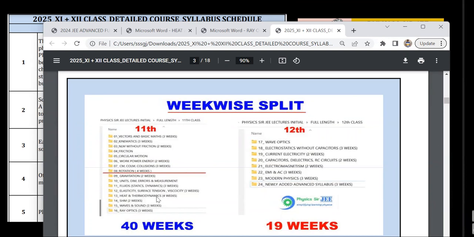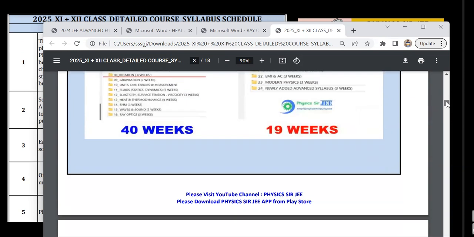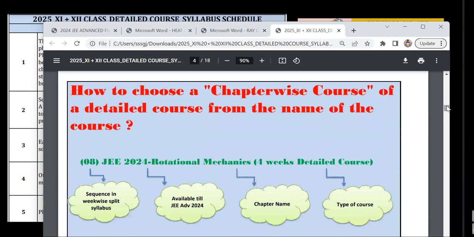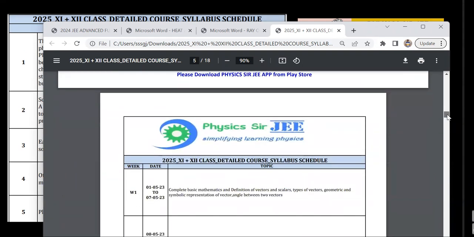Okay, right. This line represents the end of mechanics up till rotation. So I'm expecting mostly the full batch to be formed by the end of this part. Also the same syntax that I asked you to look at: you will have here 08 JE 2025, in that case, rotational mechanics. So like I explained, that would be the way to check for the course when you're buying it.